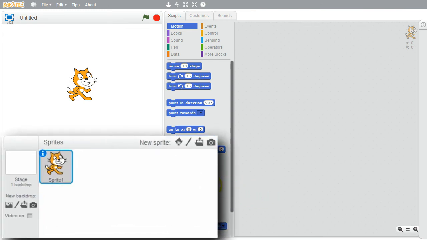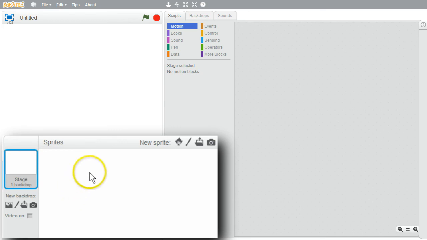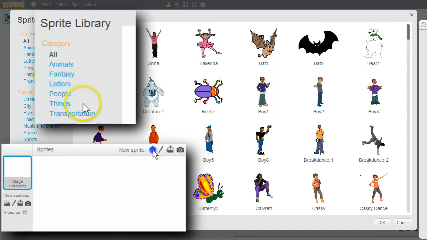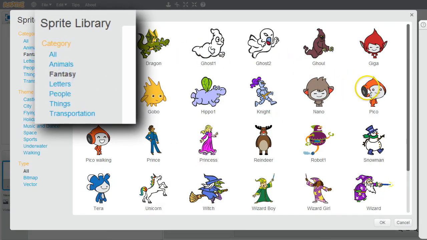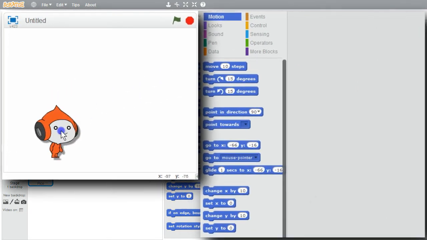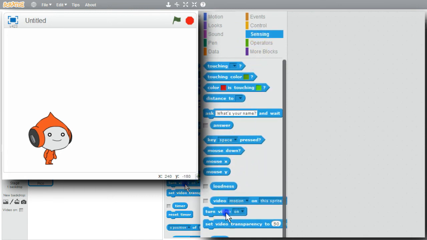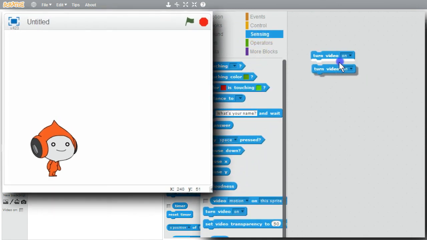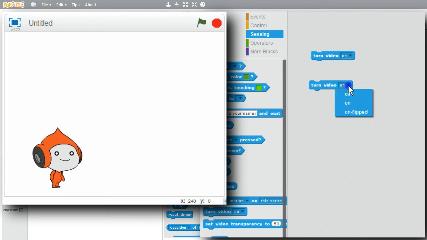Since it's a pico challenge, I'll get rid of the cat, right-click, delete, and I'll get the pico sprite, new sprite, fantasy, double-click. I'll move them over a little bit. In an earlier challenge, I worked with video, sensing. I'll get turn video on, duplicate it, make one that's off, duplicate, make one that's on flipped.